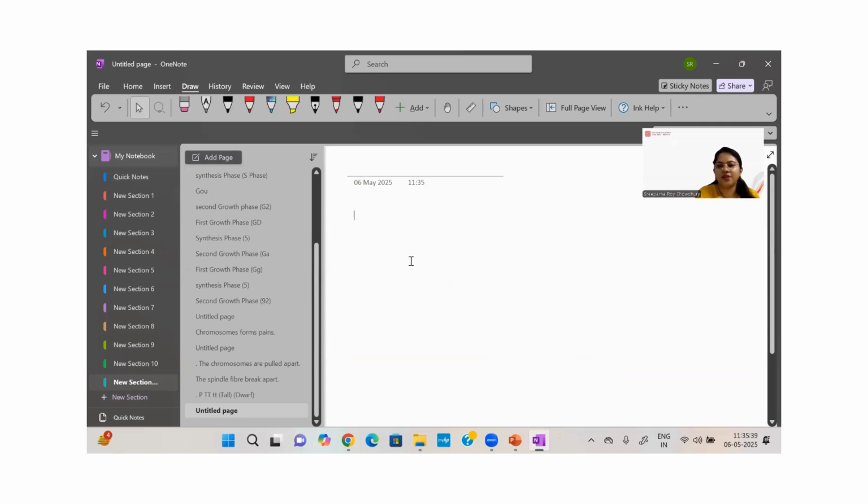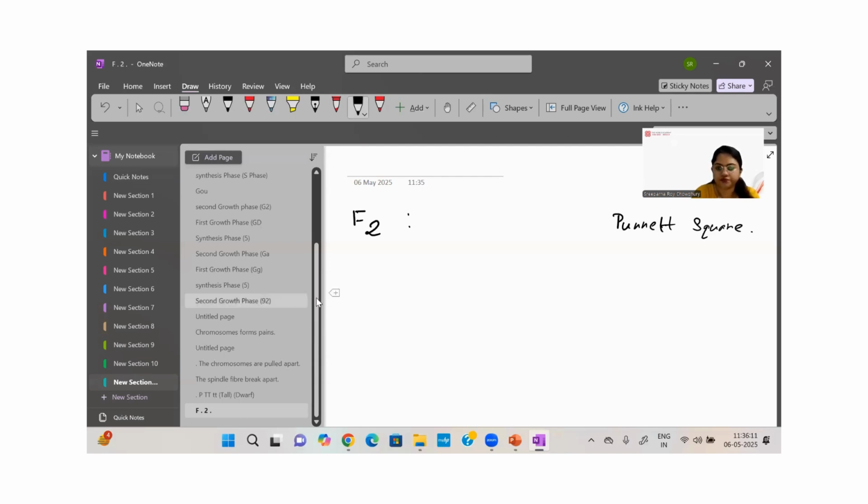I am using a separate page because I have to give a space for F2 generation, because in F2 generation we will make a square-like structure which will be known as Punnett square, okay, which is known as Punnett square.